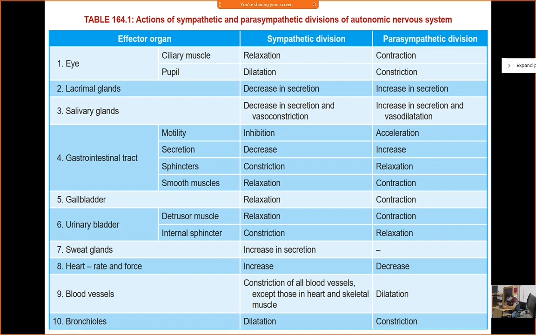Which type of sympathetic receptor do we have in the heart? Alpha 1, beta 1, alpha 2, beta 2? Which type of receptor do we have? Beta 1, sir. Beta 1 for sympathetic.